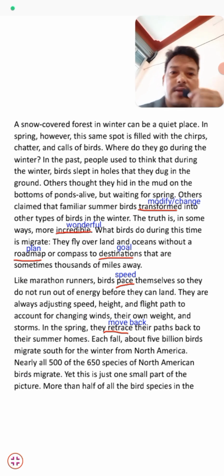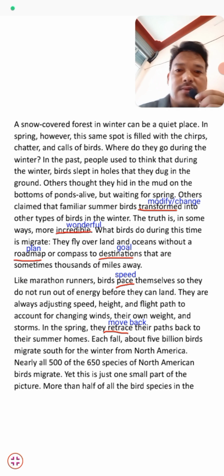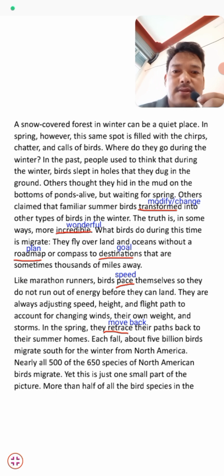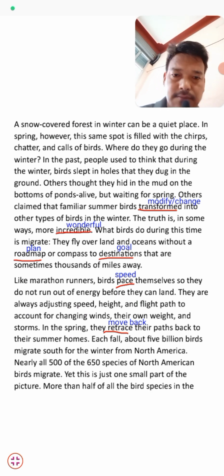Students, I think this truth is unbelievable. It is migration time, and birds fly over land and ocean without a roadmap or compass to destinations that are sometimes thousands of miles away.